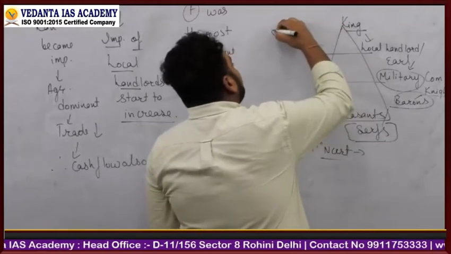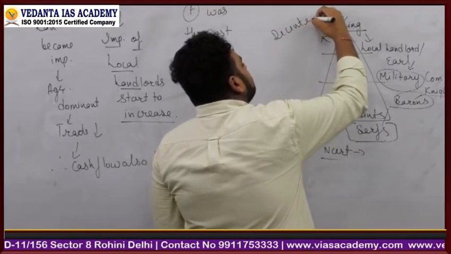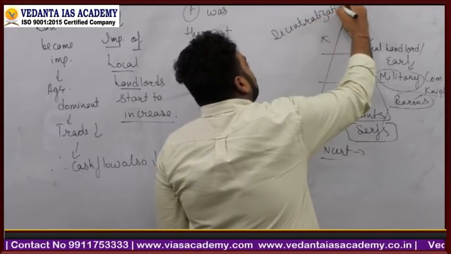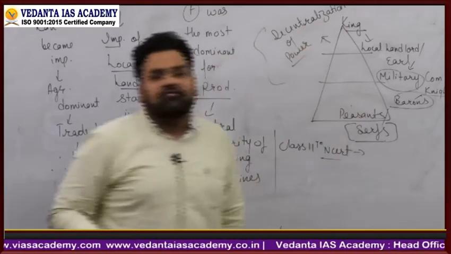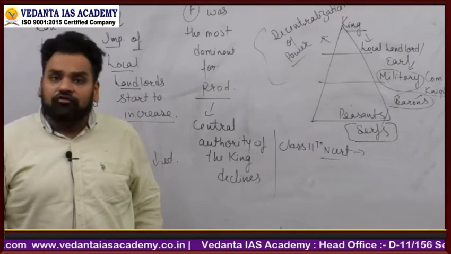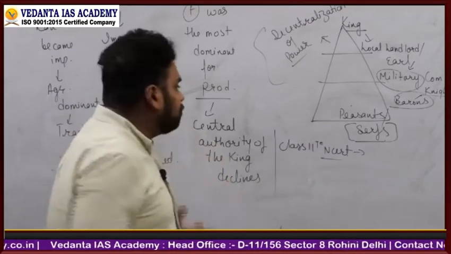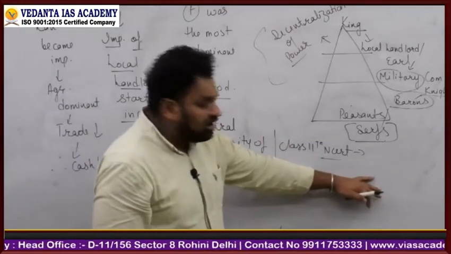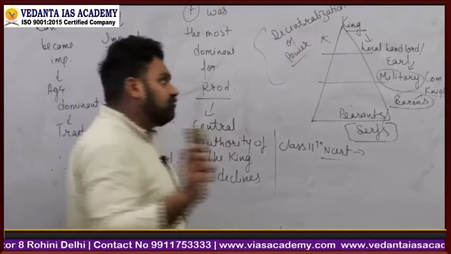The basic idea was decentralization of power. That is something we need to understand when we are talking about feudalism. Feudalism developed in the Middle Ages, which we have seen, and for an even clearer understanding, class 11th NCERT is very helpful.